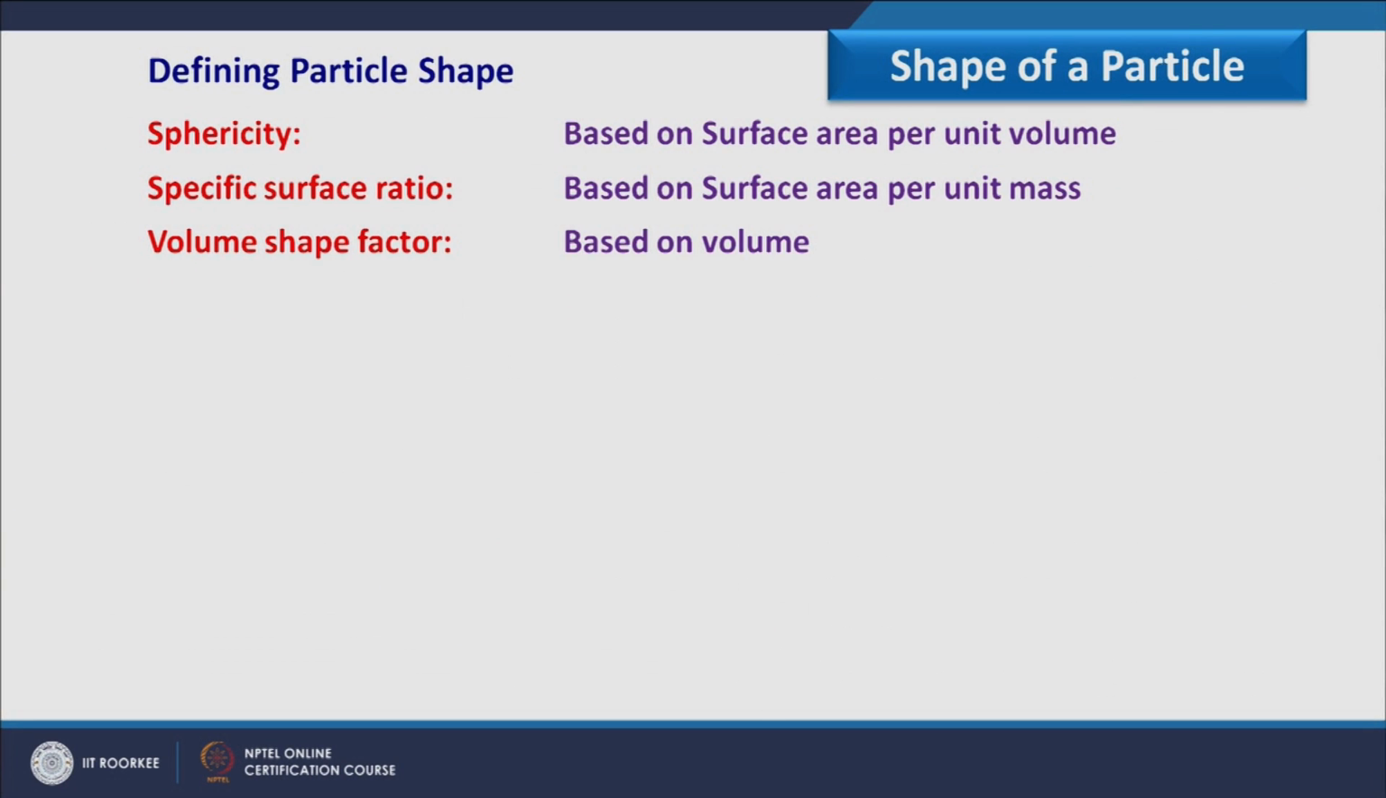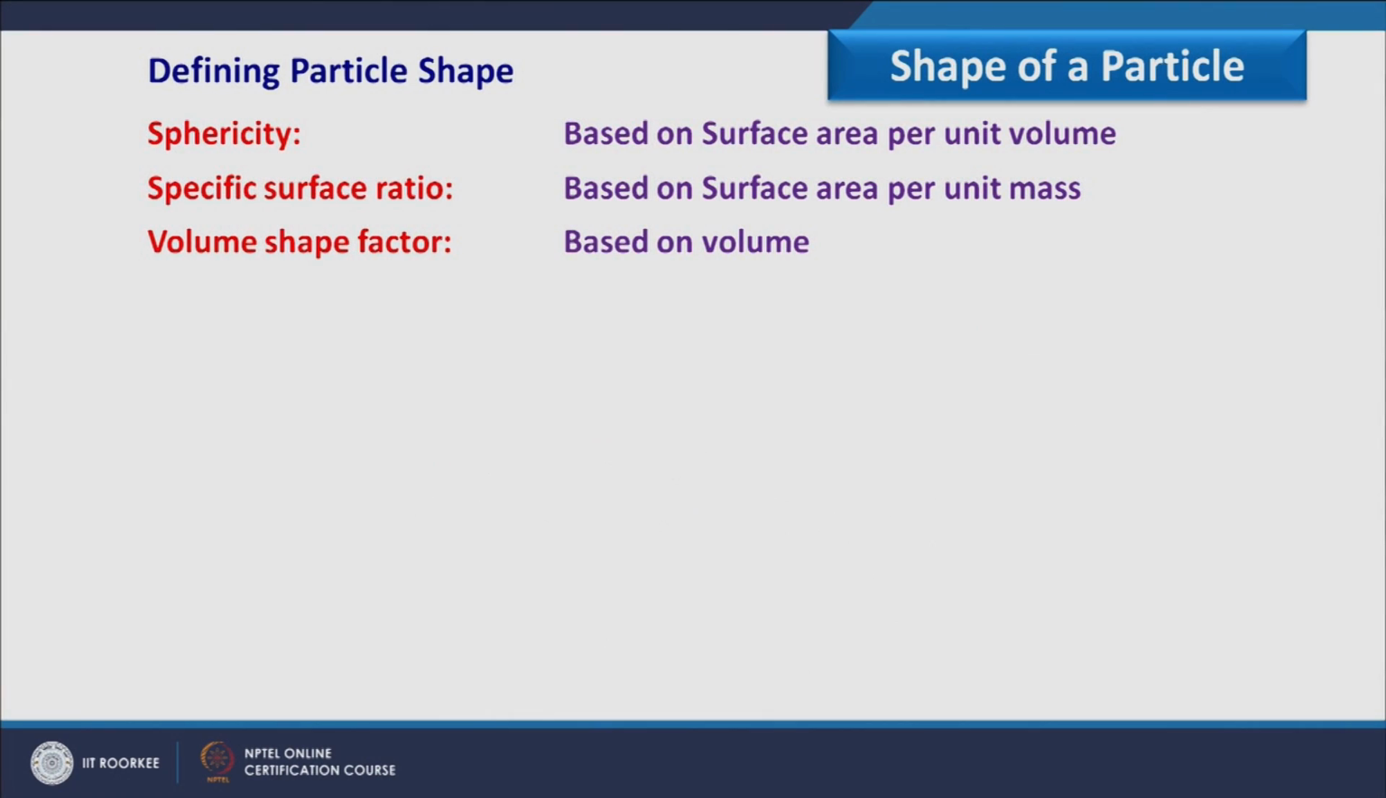Here I am having three descriptors. Along with this, we can define particle shape based on different factors. The first shape is sphericity, and it is based on surface area per unit volume. The second is specific surface ratio, which is based on surface area per unit mass. Then volume shape factor, which is based on volume.